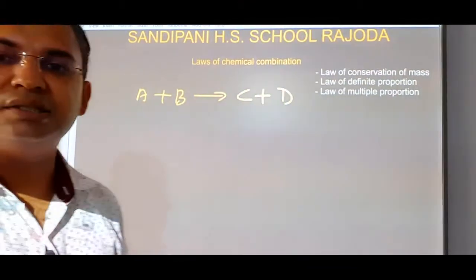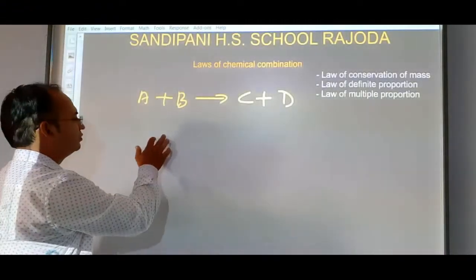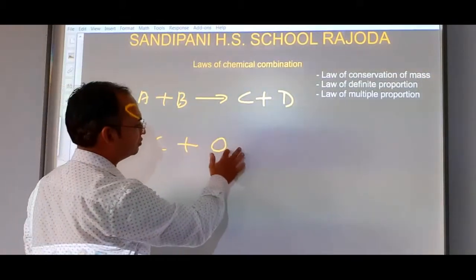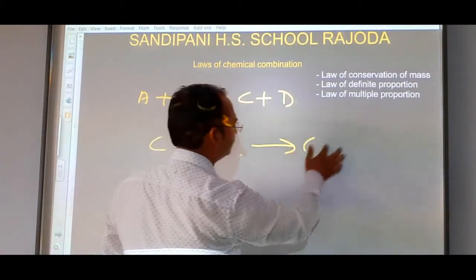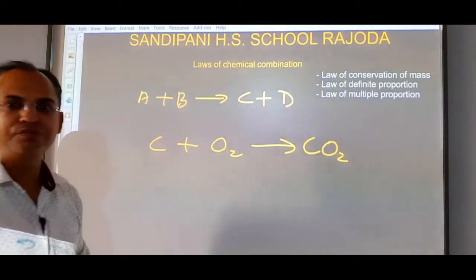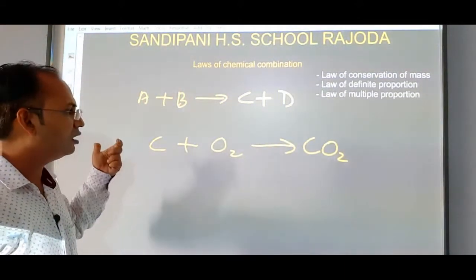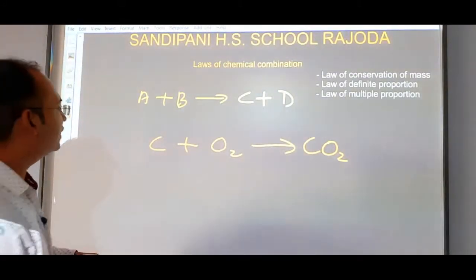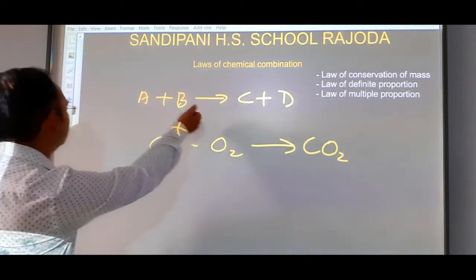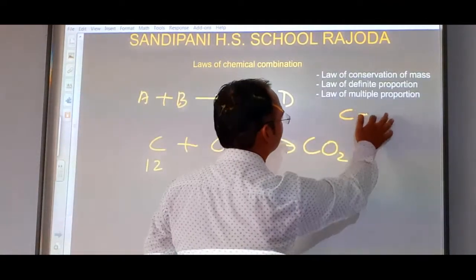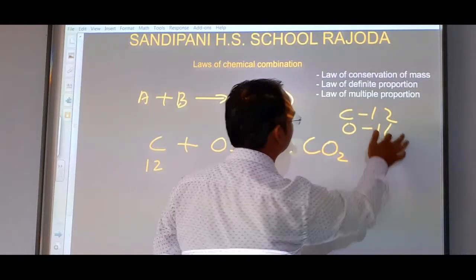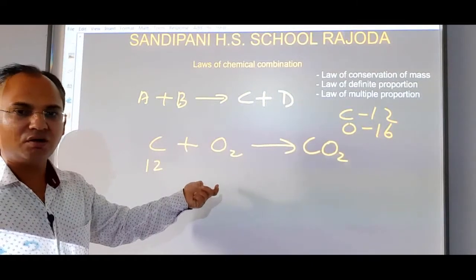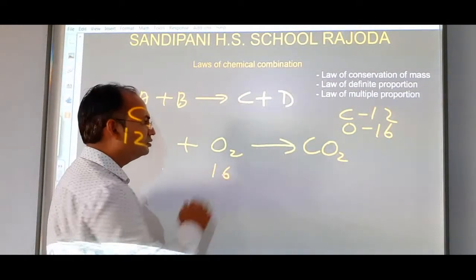Let's see a reaction, that is C plus O2, and you know it gives CO2. Now if we see the mass of carbon and the mass of oxygen, you know that the atomic mass of carbon is 12 and that of oxygen is 16. Here 2 atoms of oxygen are there, so the total mass is 32.